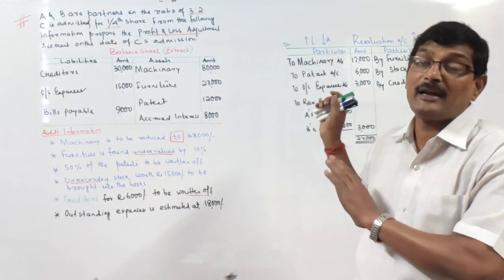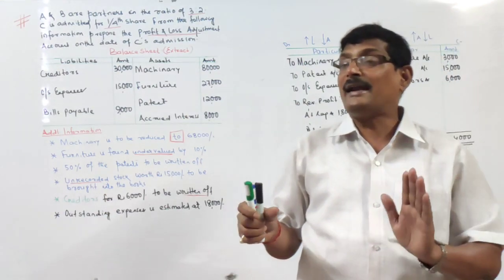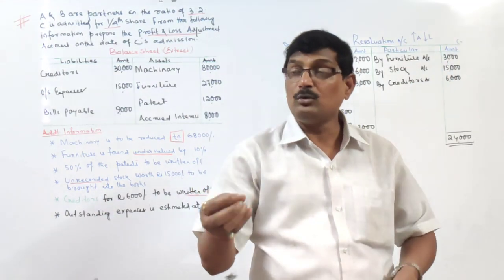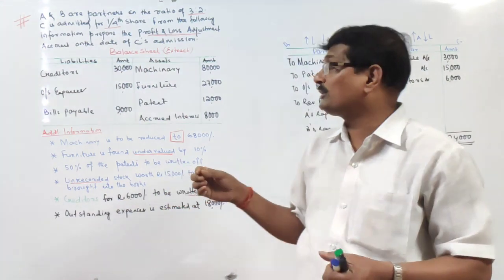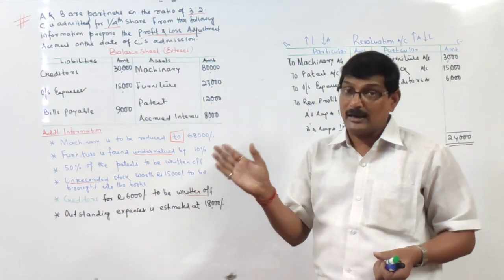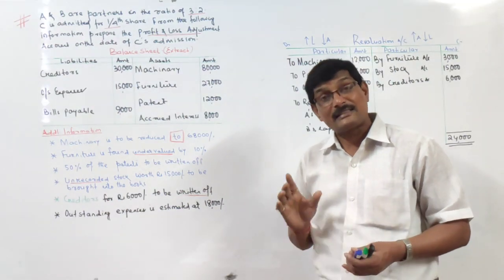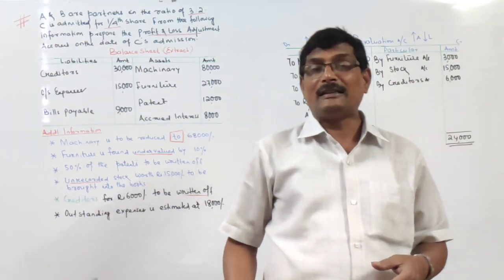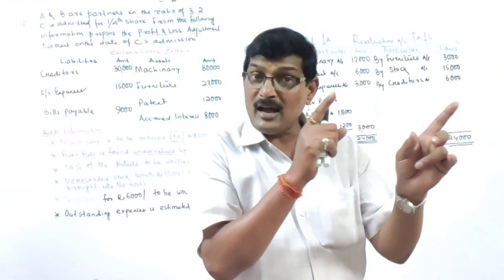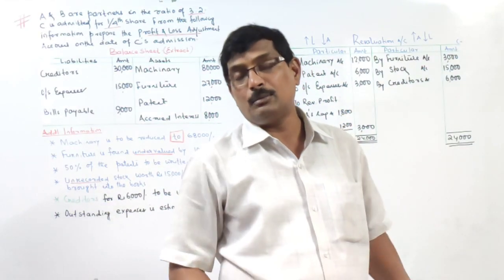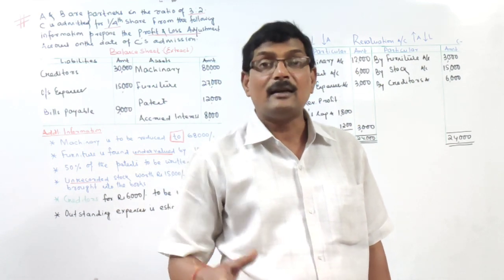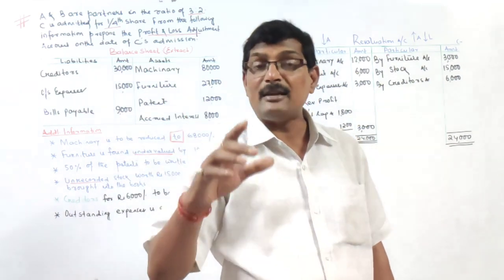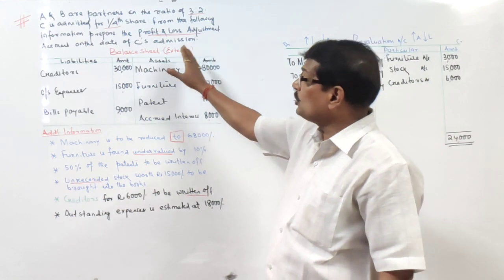So this will be the effect if the partners have decided to continue, revalue the assets and liabilities and to show the assets and liabilities at their revalued figure, right? But sometimes it may so happen that the partners, including the new partner, have made the agreement that in future the assets and liabilities are to be shown at their original values.